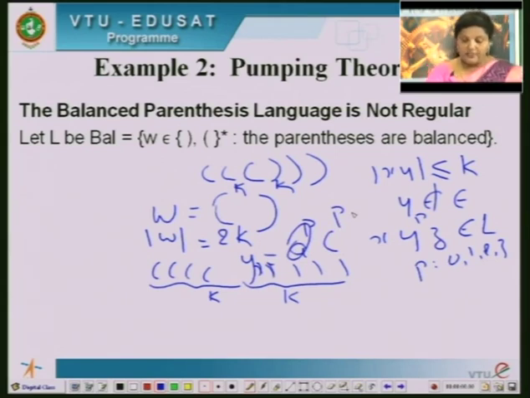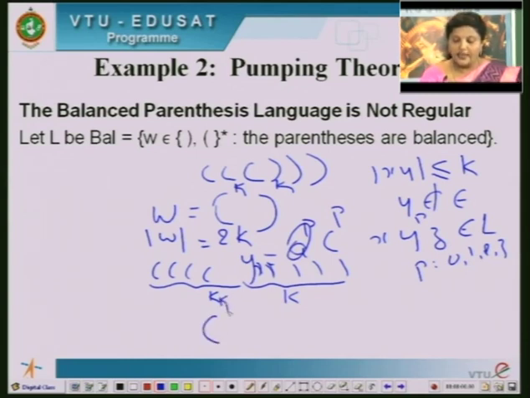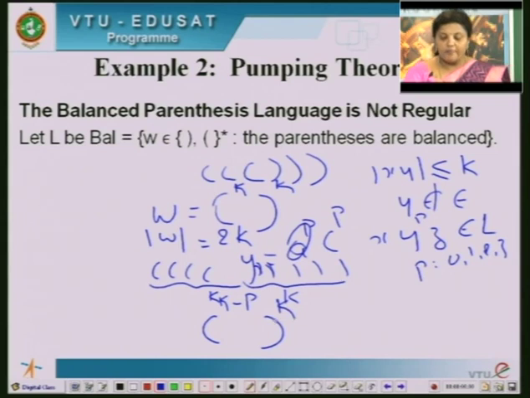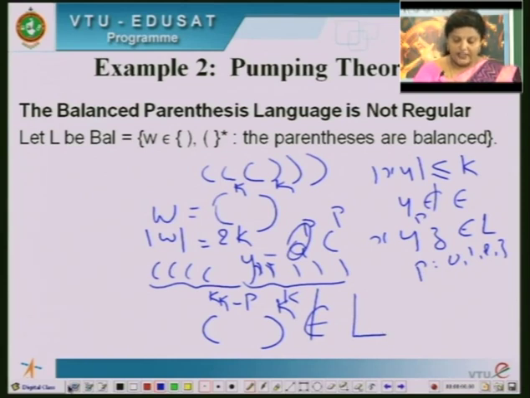So, your expression will be (k minus p) to the power k. Okay. So, now what happens? You have p fewer left parentheses than right parentheses. So, this language does not belong to L. So, what we have assumed, that the language is regular, is false. Okay. So, in this way you can prove that, you can take any example.